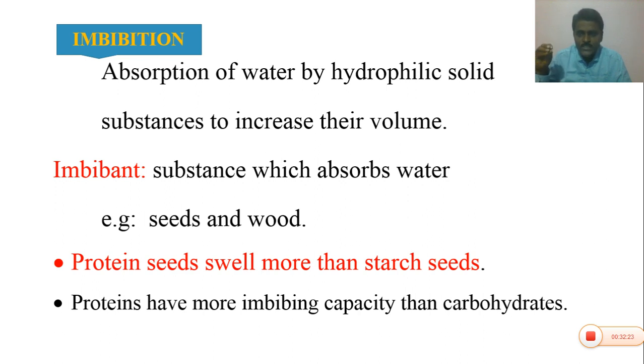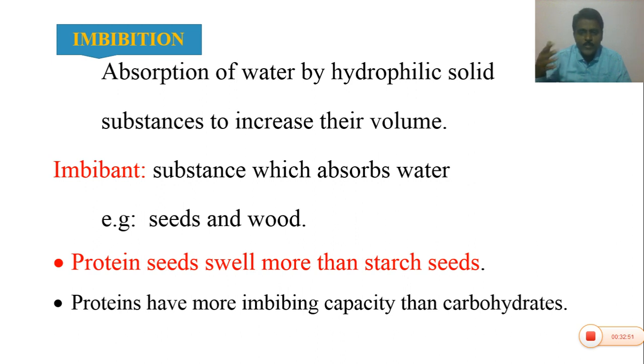So if you soak the paddy or jowar seeds in one beaker containing water, and in another beaker you soak the sisal or pea, senaga or batani seeds, you can easily observe that the pea seeds and sisal seeds swell more than the rice or jowar.